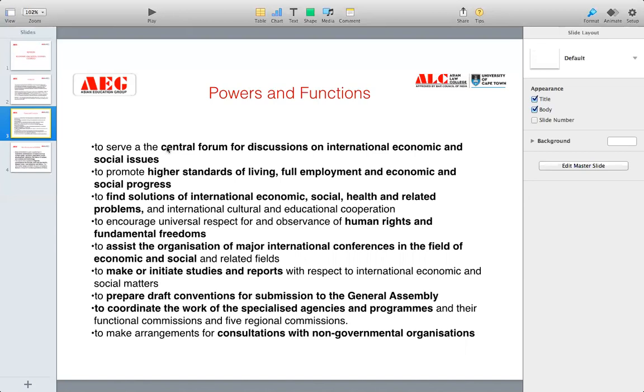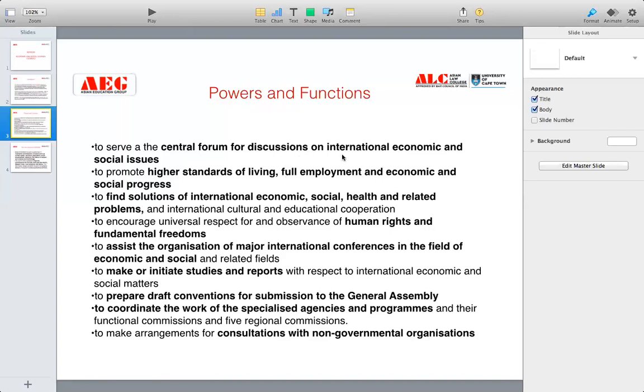So it is basically like a central forum where all the discussions on international economic and social issues take place. Now, second is to promote higher standard of living, full employment, and economic and social progress. ECOSOC also ensures to promote high living standards among the people. So obviously, if people's income increases over time, and it also takes care of the economic related issues, people will become prosperous and they will have higher incomes. This will also lead to high living standards of the people, and it will give full employment to them.